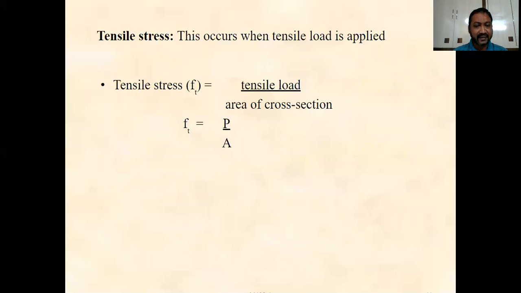The tensile stress is equal to tensile load by area of cross section. Generally, any stress is equal to load by area. Generally the tensile stress is regarded as positive.